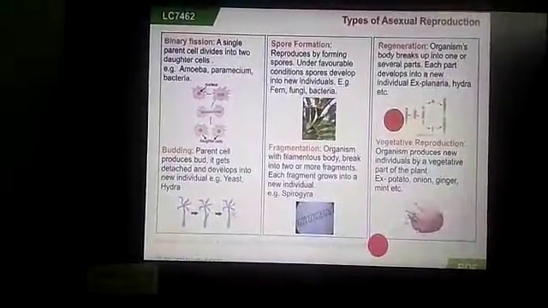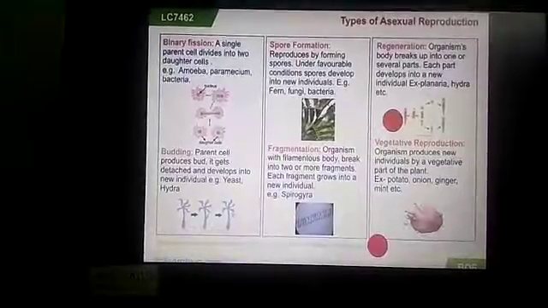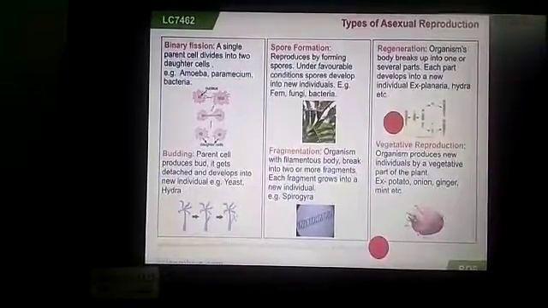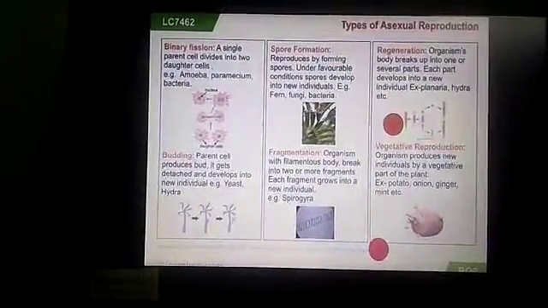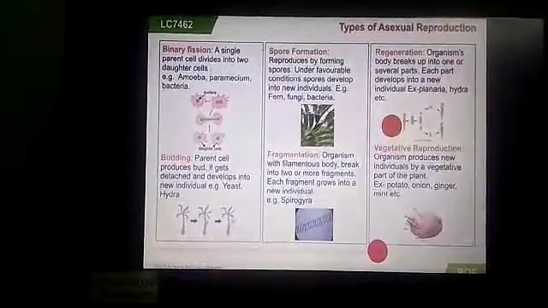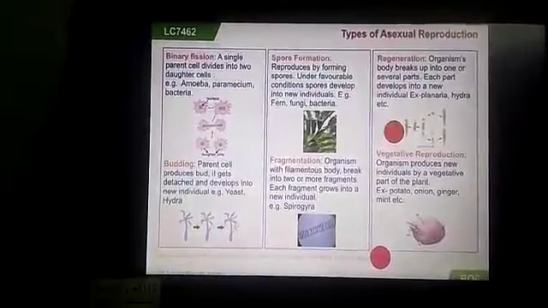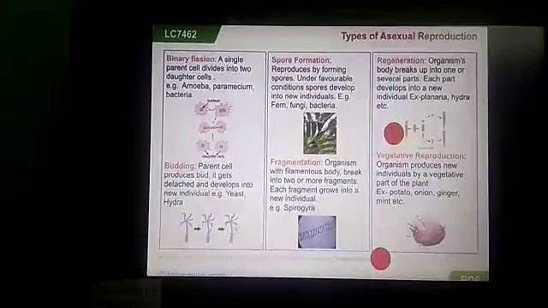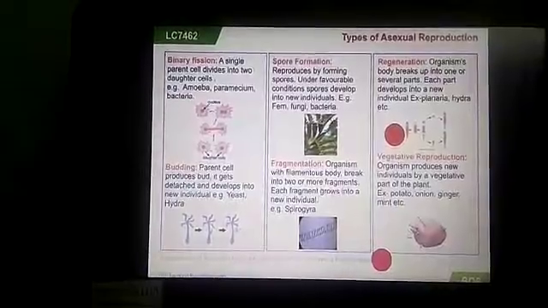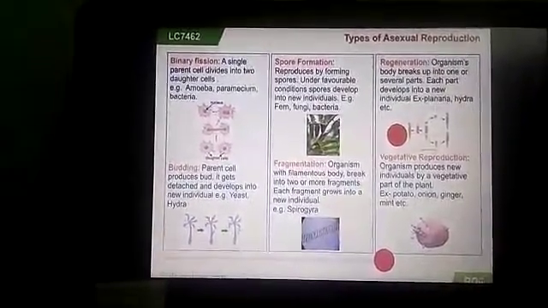Next, fragmentation. Organisms like Spirogyra, which are made up of long ribbon-like filaments, reproduce by fragmentation. The filament grows and breaks off into two or more parts called fragments, and each fragment regrows into an individual.